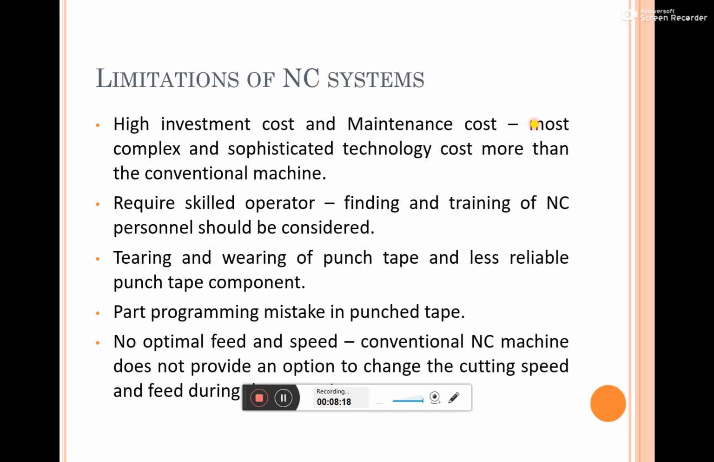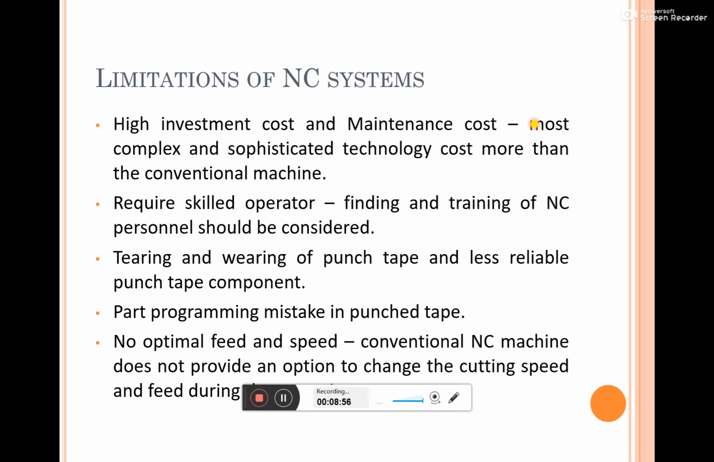And also, to program and to set up these NC systems, we require a skilled operator. For that we have to give some specialized training to the operator on how to write the program, how to operate the machine, and how to set the workpieces during the machining. Then only can he operate the machine in a better way.